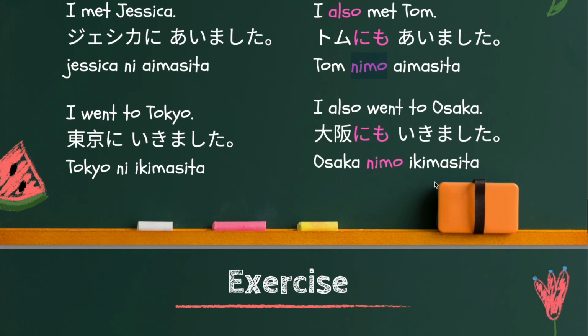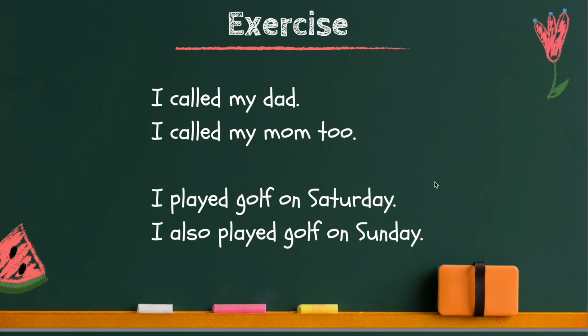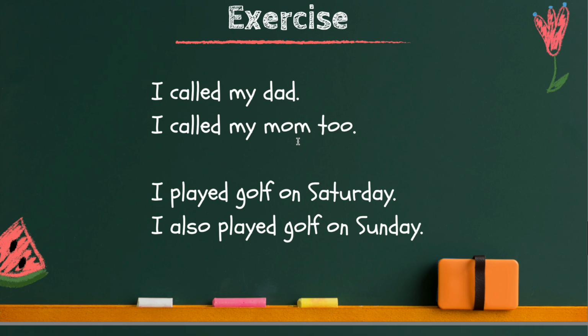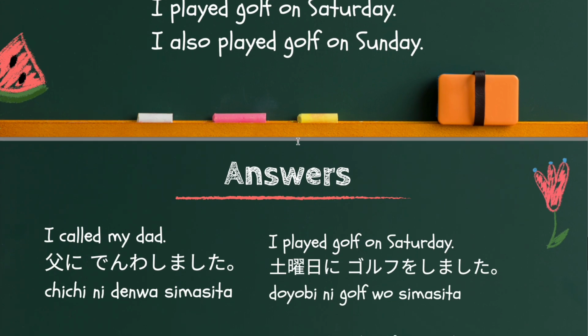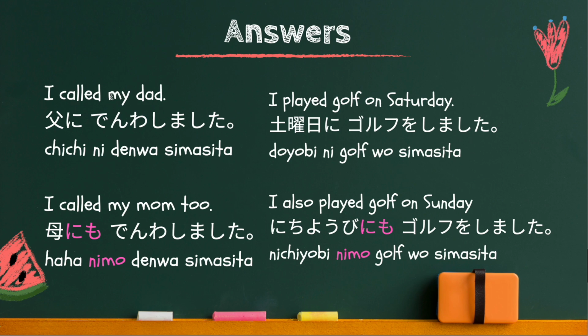So, now I'd like you to do this exercise. Stop the video and translate these sentences into Japanese. And when you are ready, please come back. Now the answers. I called my dad. 父に電話しました。It's ni particle because making a phone call indicates the nuance of direction.